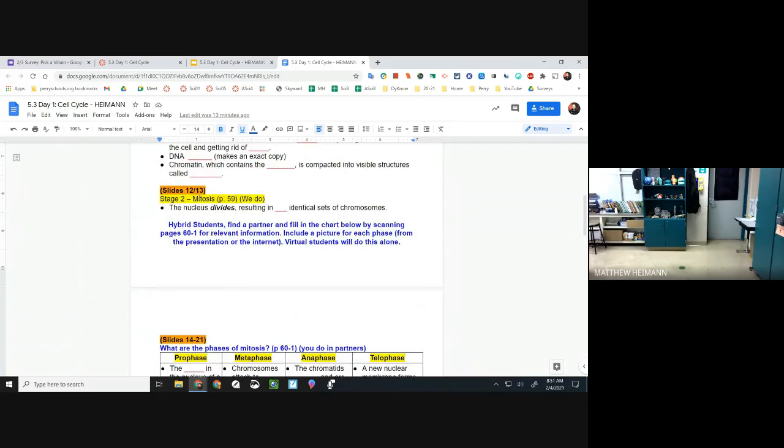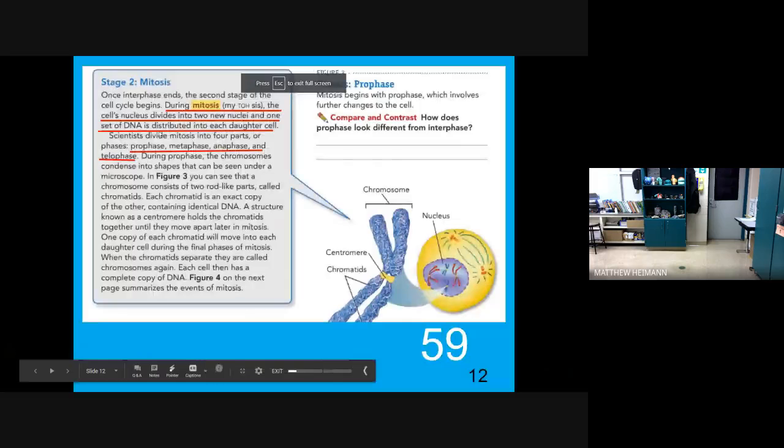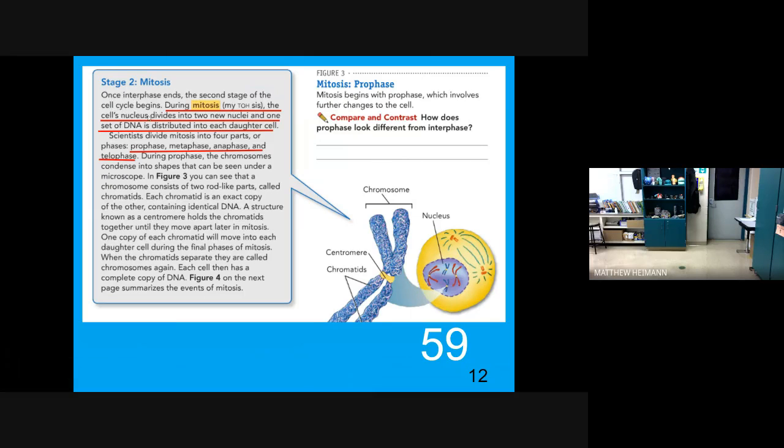All right, I guess we should fill out this one first and then split up. All right, so let's do mitosis together then. No, stage 2. Stage 2, mitosis. Once interphase ends, the second stage of the cell cycle begins. During mitosis, the cell's nucleus divides into 2 new nuclei and 1 set of DNA is distributed into each daughter cell. Scientists divide mitosis into 4 parts or phases: prophase, metaphase, anaphase, and telophase.